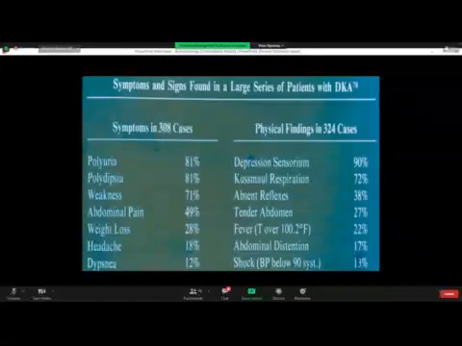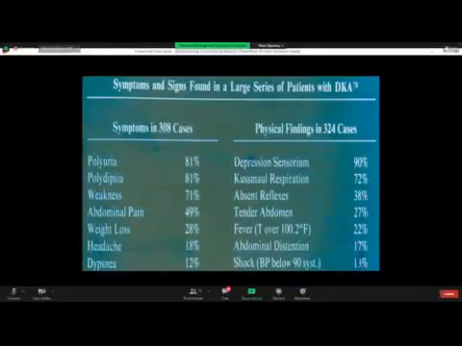Now, diabetic ketoacidosis is rarely seen now because there are many drugs available, even oral hypoglycemics, though many patients and doctors use them insensibly, not scientifically, but at least it prevents diabetic ketoacidosis. But in diabetic ketoacidosis, these are the features seen in over 300 patients. Look at the three symptoms: polyuria, polydipsia, and polyphagia.